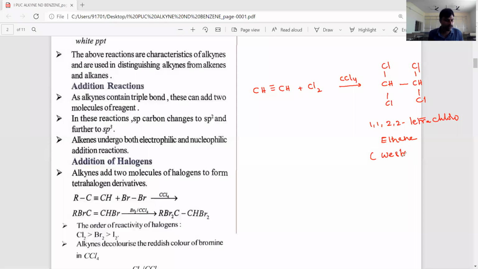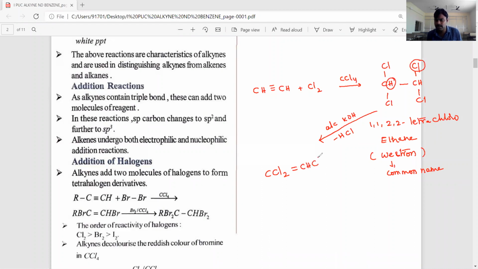Westron. Its common name is Westron, and it is an important solvent. If you treat this compound with alcoholic KOH, potassium hydroxide, it undergoes dehydrohalogenation: one hydrogen atom and one chlorine will be lost, and we will get CCl2 double bond CHCl.